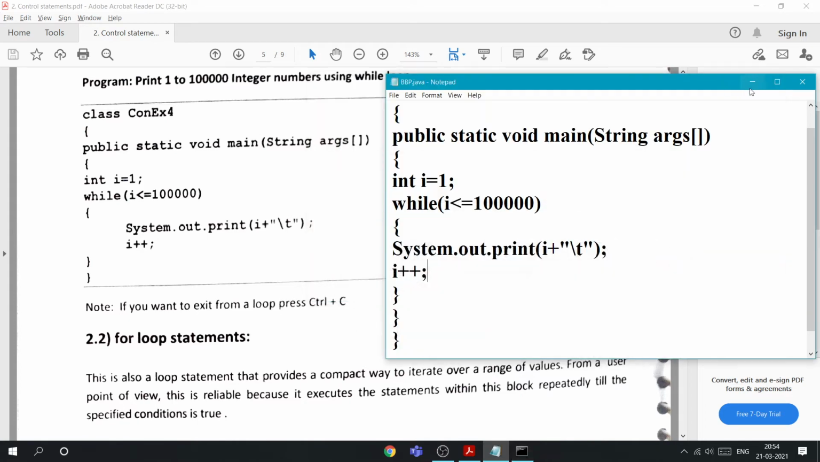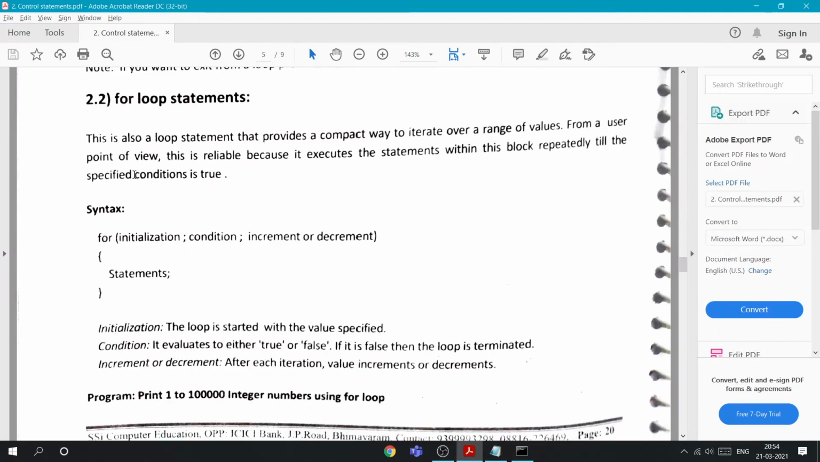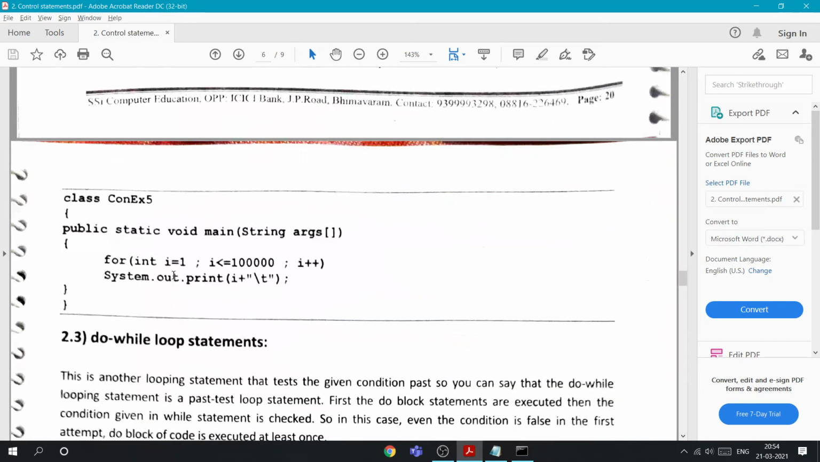Now we'll see the for loop. This is also a looping statement that provides a compact way to iterate over a range of values. The for loop is used when we know the range, how much it will be. The basic syntax is for, initialization, condition, increment or decrement, that is i plus plus, or i minus minus, or i equals i plus 2, like that. Inside that we use the statement. The same thing I'll do using the for loop.